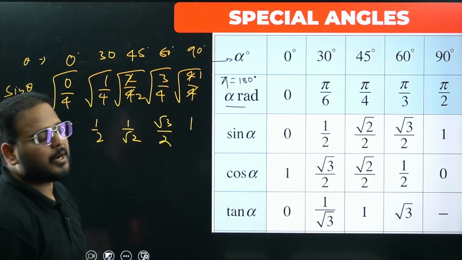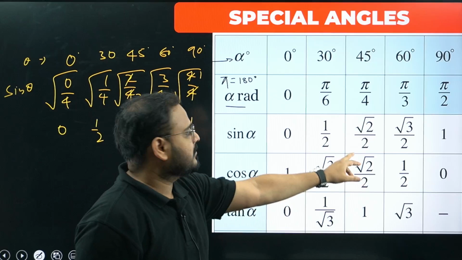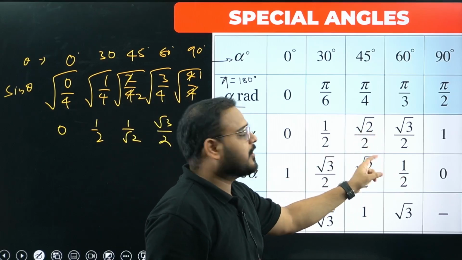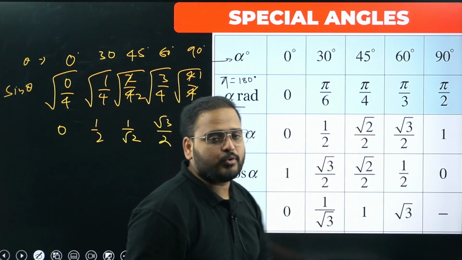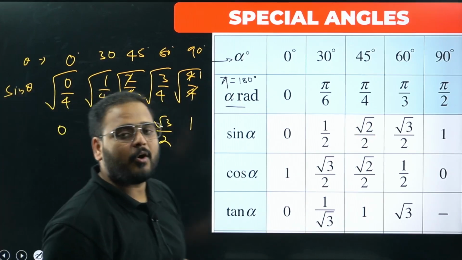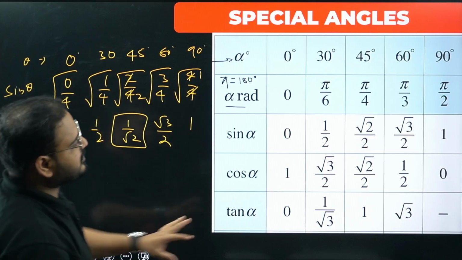Root 3 by 2. Same thing. Root 2 by 2 is what? 1 by root 2. This is just the rationalized form, right? Root 2 by 2 means 1 by root 2 only. That's what I've written over here. This is the way to remember all the ratios. Can you do that? Of course, sir. Okay, great. So I hope this is clear.